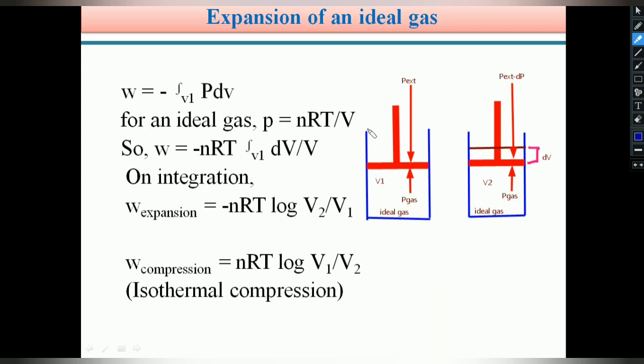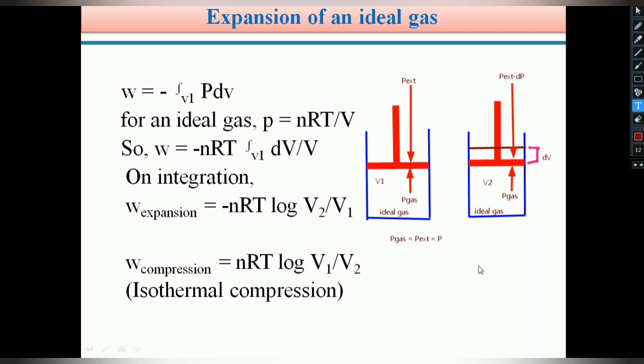So you can assume a cylinder is present, inside the cylinder ideal gas is present, and this cylinder is fitted with a weightless frictionless piston. Let the external pressure or atmospheric pressure, P ext, be equal to the pressure of the ideal gas, P gas. Both are equal, let it be P.